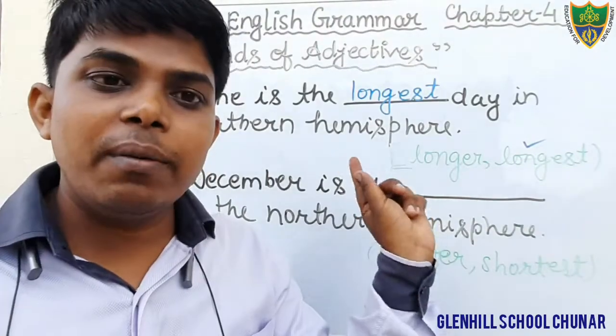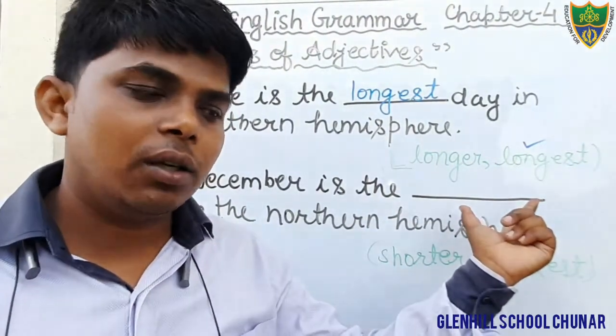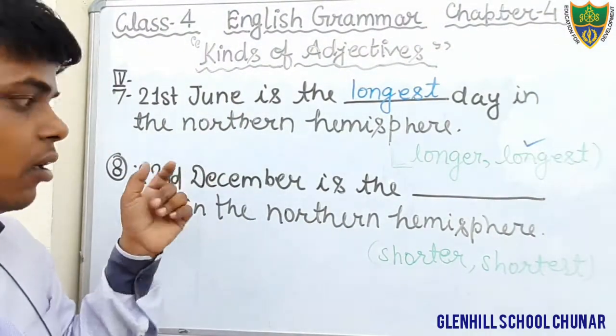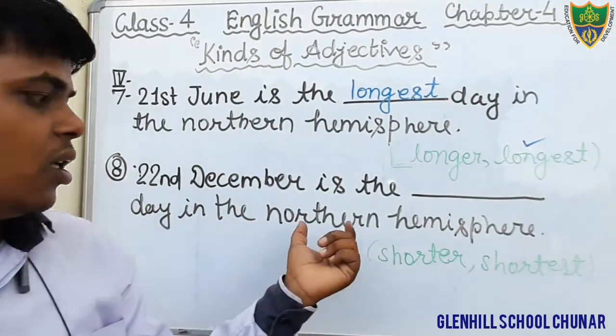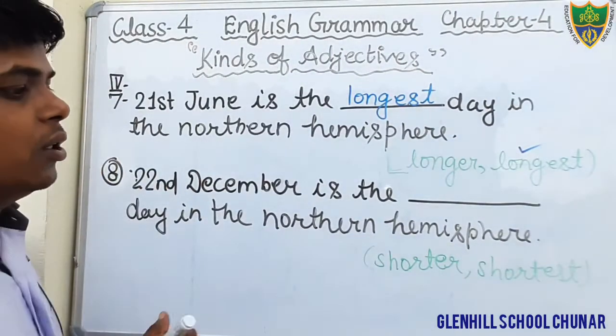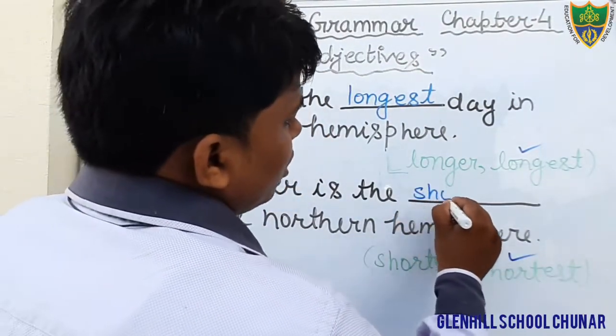It means we will use the superlative form of degree. Here we are comparing one day, 22nd December, with the other days in the northern hemisphere. So what would be the suitable option? Shortest. We will fill here the word shortest.